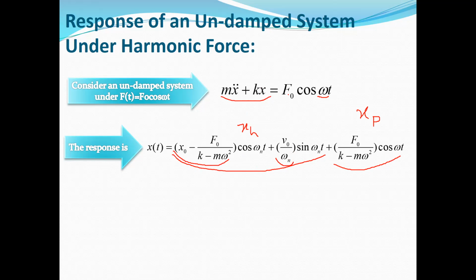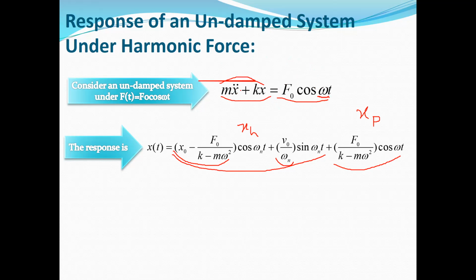And also we have one particular solution or particular response, because we have a non-homogeneous term F naught cosine omega t. Here you can see that the non-homogeneous term is a cosine function. So the particular response for this non-homogeneous term is d naught cosine omega t plus d1 sine omega t, a combination of cosine and sine functions with frequency of omega. Then you need to substitute the particular response into the equation here.